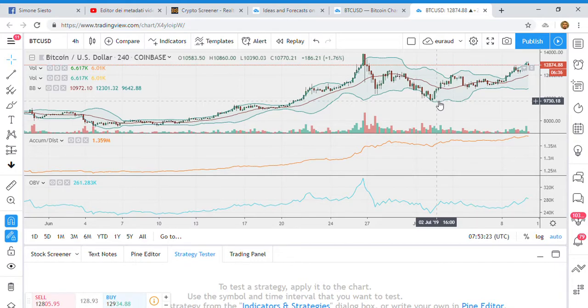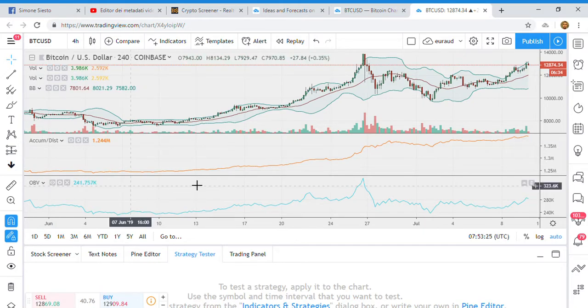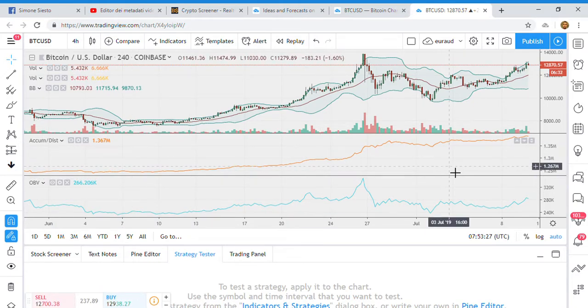I will be using the accumulation distribution and on-balance volume in order to realize if there is some sort of divergence with the price action. This might anticipate the future price prediction.